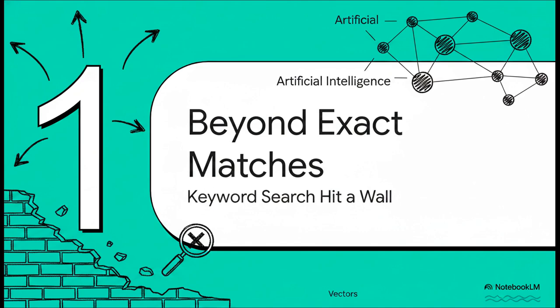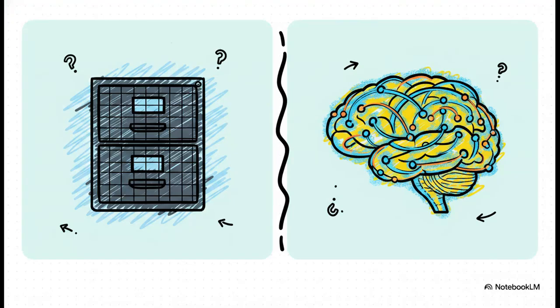All right, Section 1, Beyond Exact Match Databases. Or, to put it another way, why keyword search finally hit a wall. You know, for decades, traditional databases were heavily optimized for structured query. And hey, SQL works brilliantly when your data structure is perfectly defined, right? Think customer tables, financial records, transaction logs. You search for a specific product code, boom, you get an exact match in neat little rows and columns.